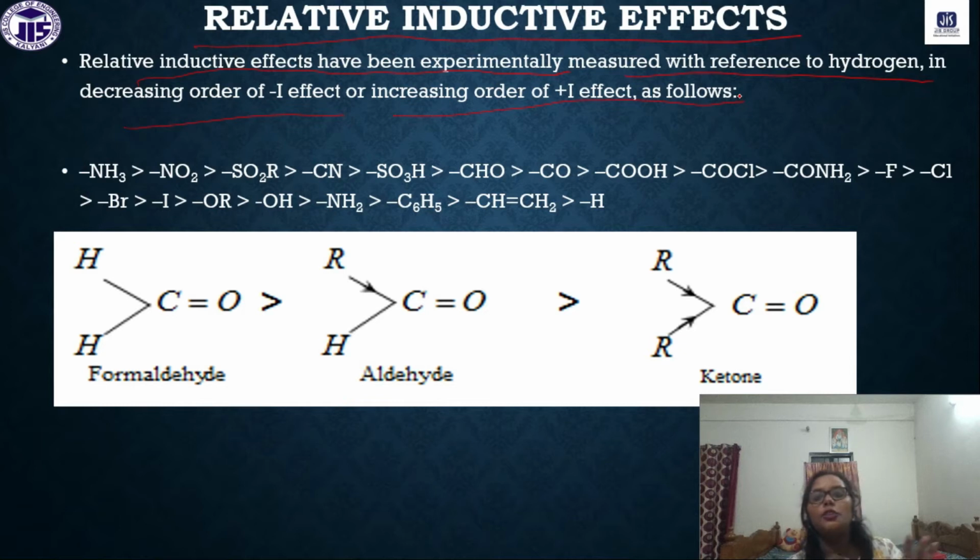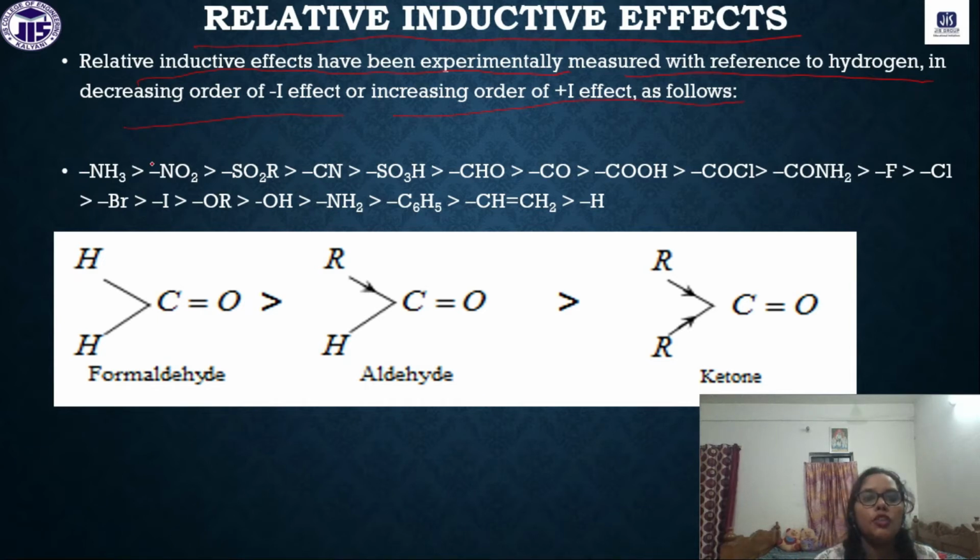We have so many groups, and we arrange them according to their minus I effect or plus I effect, in increasing or decreasing order. This is called the relative inductive effect, and it is with reference to hydrogen.